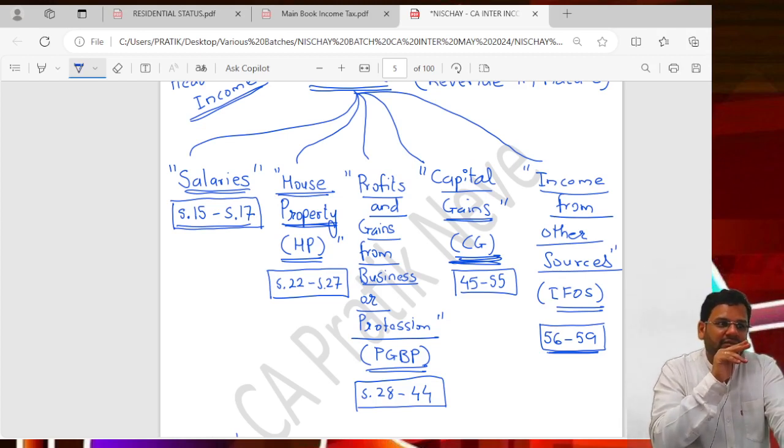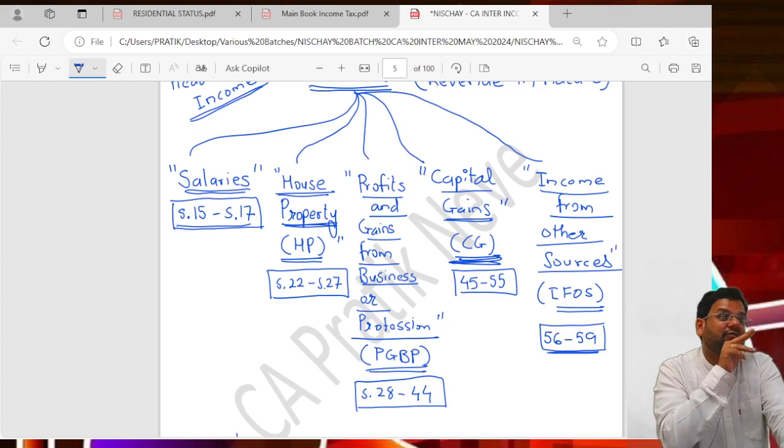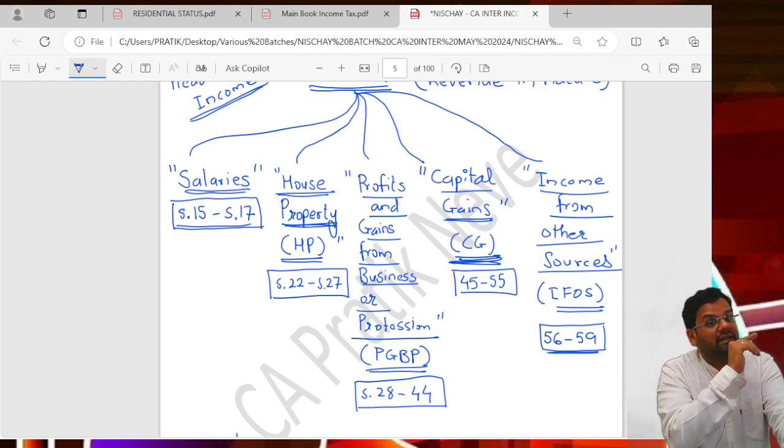Did you get what happened? Just changing the head of income will change the method of computation. Even if the transaction remains the same, the taxation impact will be different. If he was not getting that as salary, if my brother was getting this as professional fees, then for him also 7 lakh could have been subtracted.